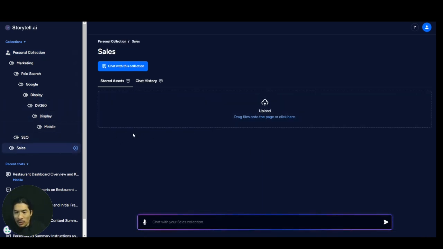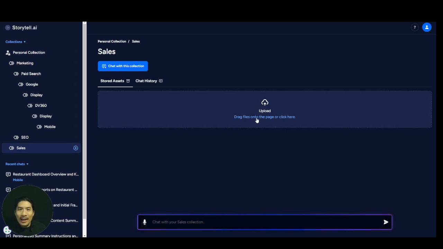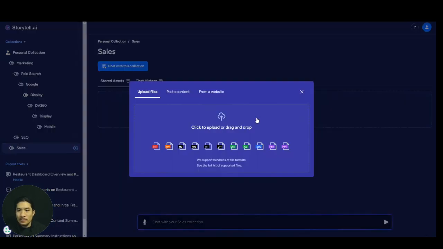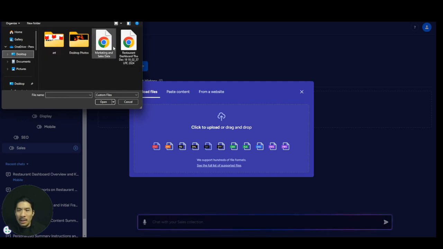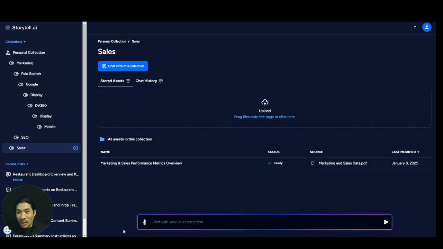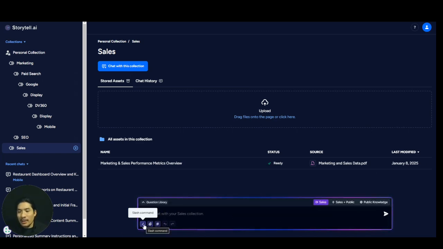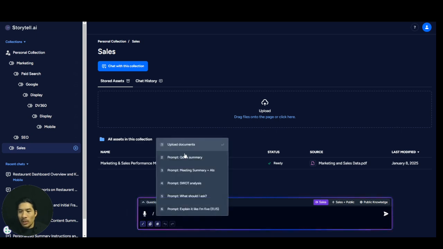And in here, I'm going to add a brand new file to it. I'm going to go here and pick one that I have. I have one called marketing and sales data. Okay, it's ready. Look at that. Very, very quick. Now if I click this forward slash right here, we can ask some pre-written prompts of Storytell.